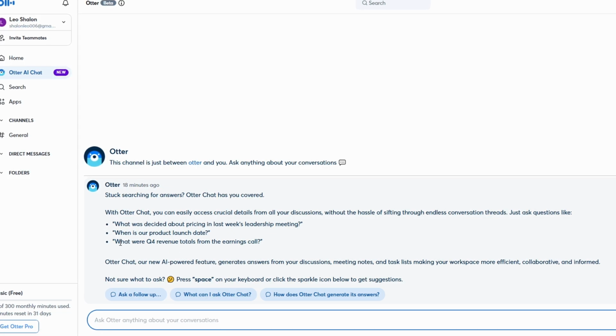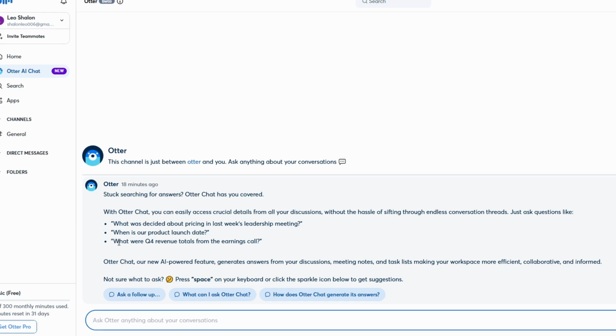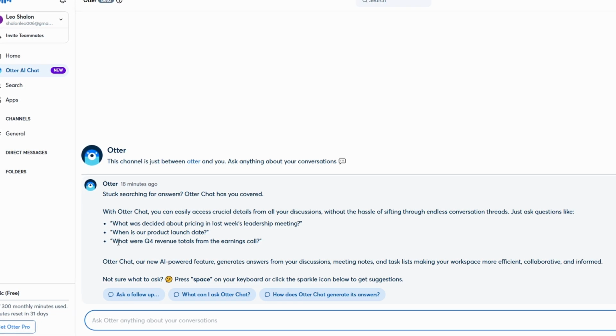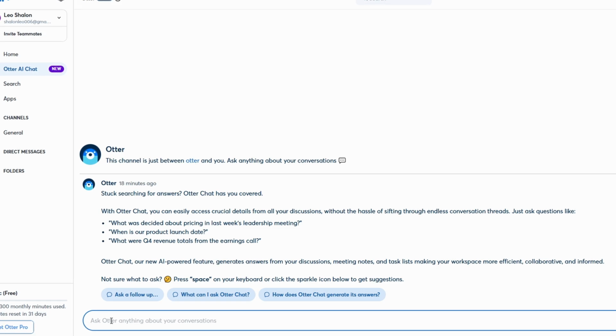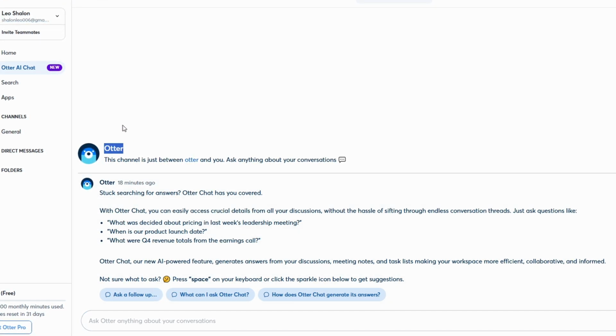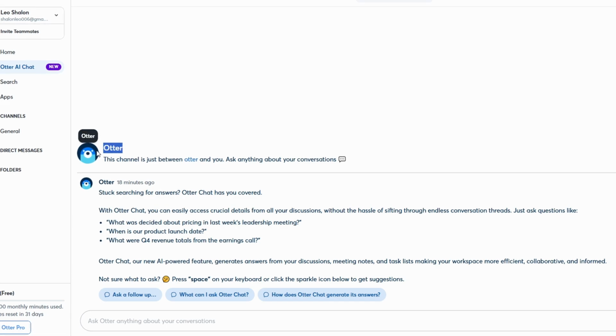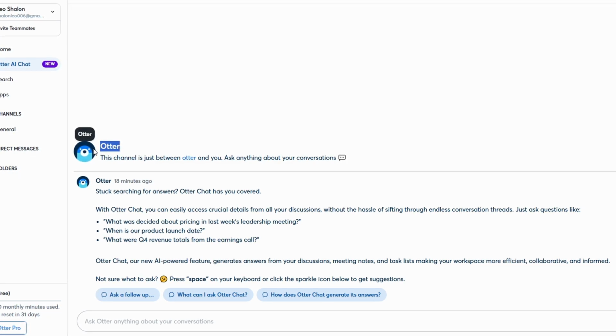After your meeting is transcribed, you can ask Otter anything about it. Let's say you're curious about what was said about the budget during the meeting. Instead of scrolling through the transcript or summary, you can just ask Otter directly, "What did we say about the budget?" And Otter will find that information for you and present it in a way that's easy to digest. It's like having an assistant who remembers everything you've ever discussed.